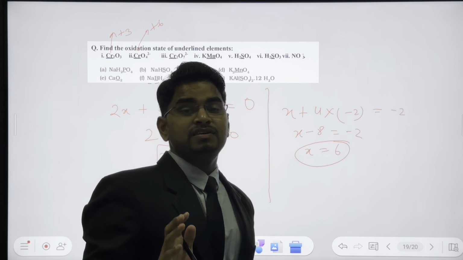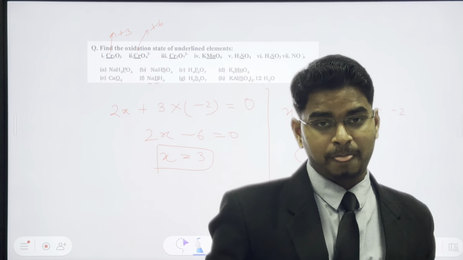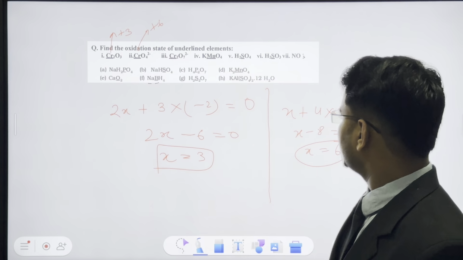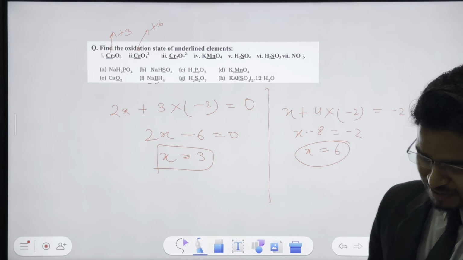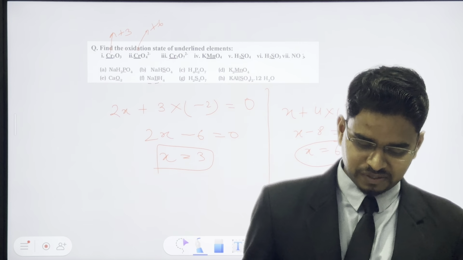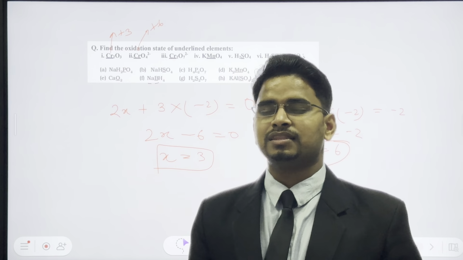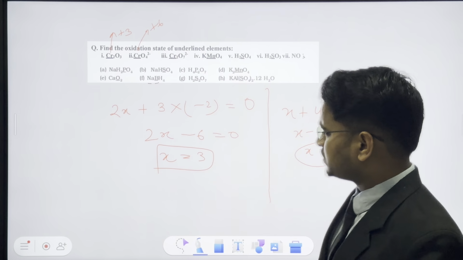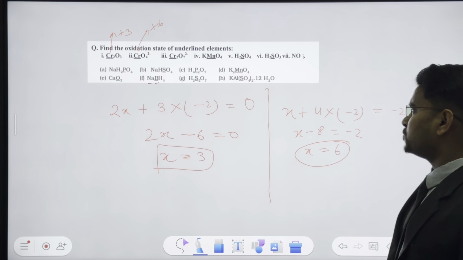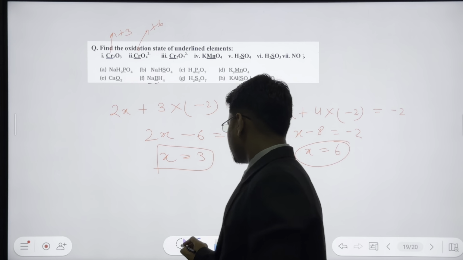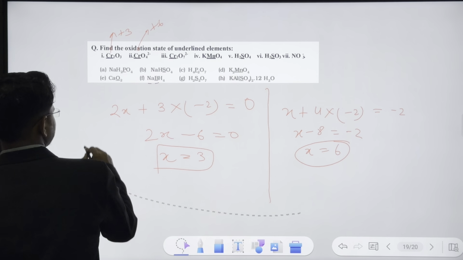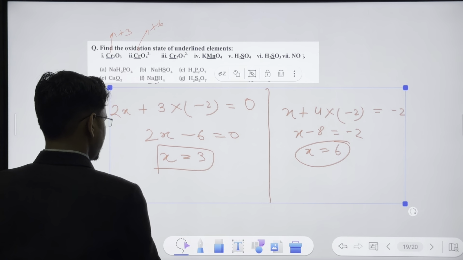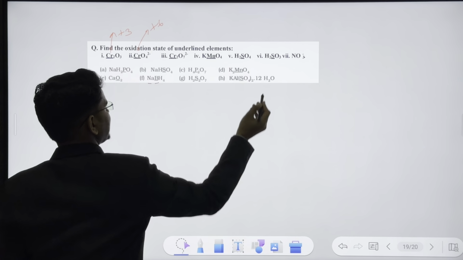Generally, a metal will have a plus oxidation state, and non-metals will have minus oxidation states, if not linked with oxygen or fluorine, because oxygen and fluorine will take away the electron. When non-metals are linked with oxygen they will generally have a plus oxidation state. Next, Cr2O7 2-. Assume Cr's oxidation state as x.